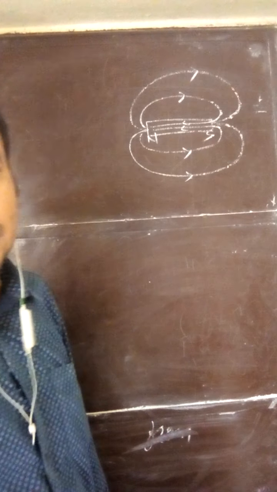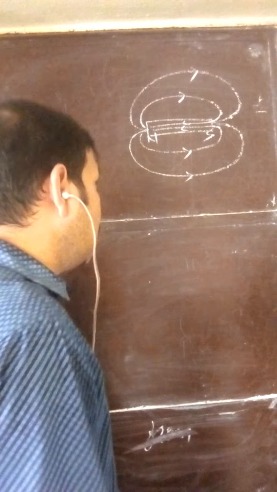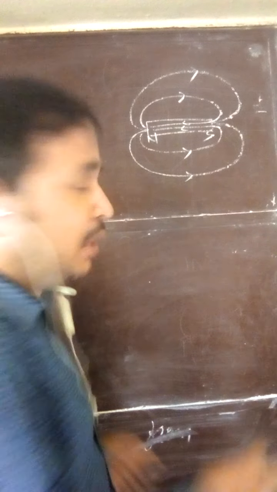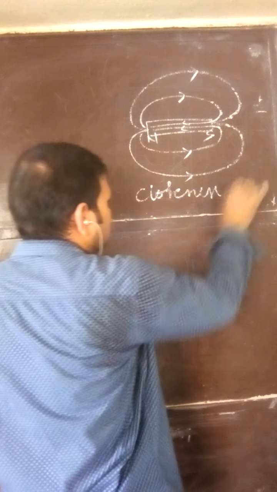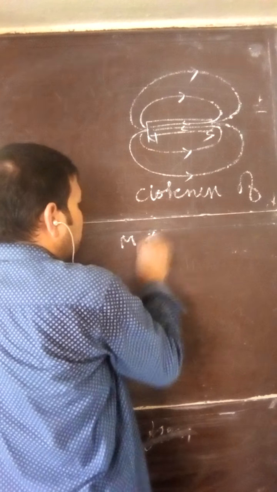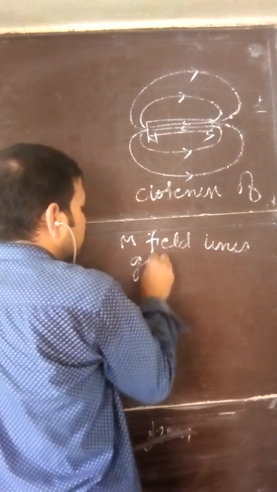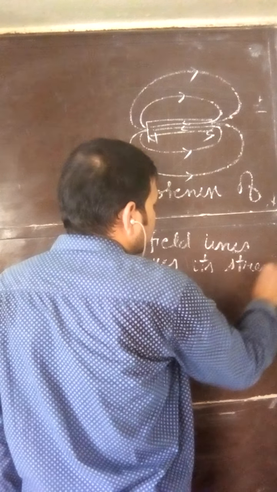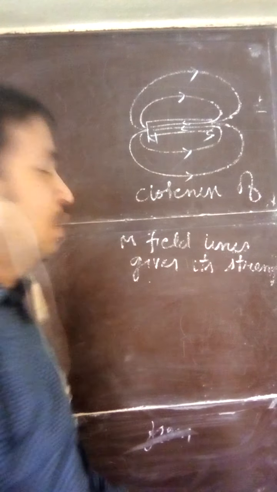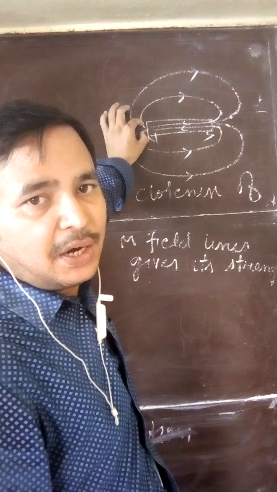Second property: the closeness of magnetic field lines gives the strength of magnetic field at that point. You can see student, here just near the pole the magnetic field lines are closer.